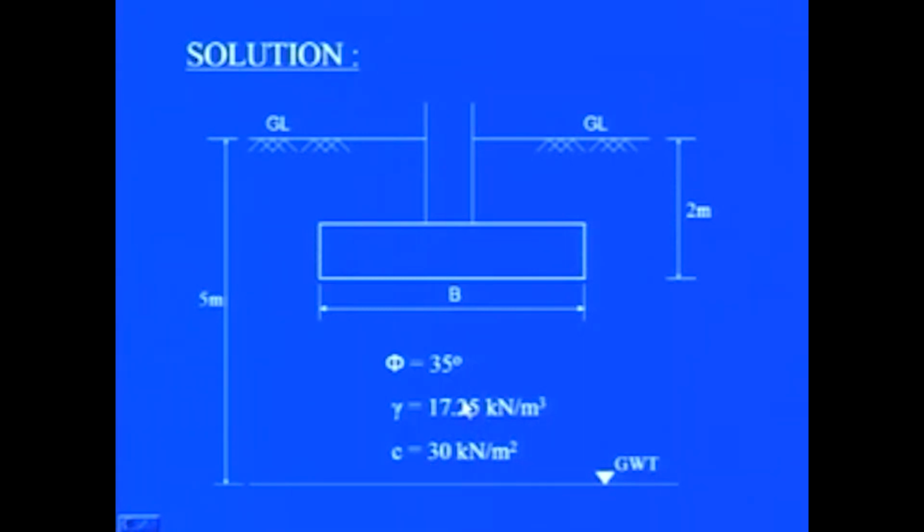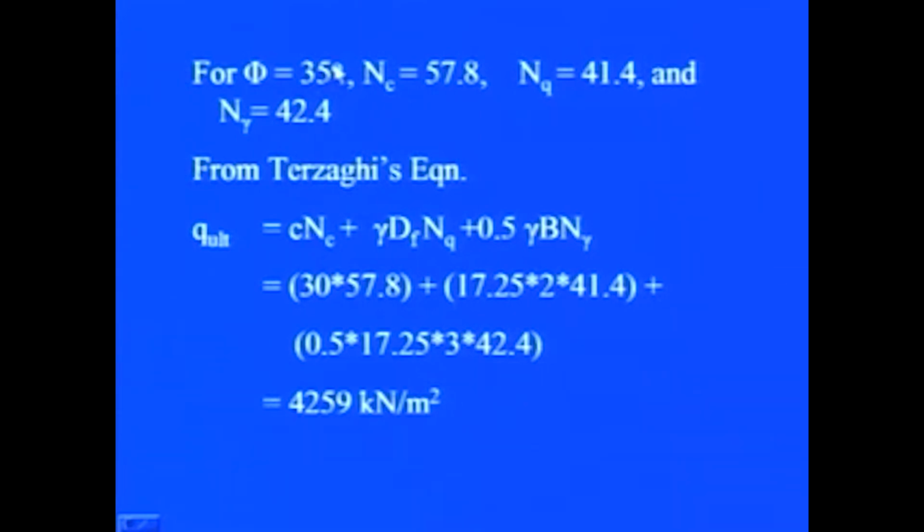Now, for phi equal to 35 degrees, the bearing capacity factors can be obtained from the plots or the tables available. If you use tables, then you can find that for phi equal to 35 degrees, Nc is equal to 57.8, Nq equal to 41.4 and N gamma equal to 42.4.